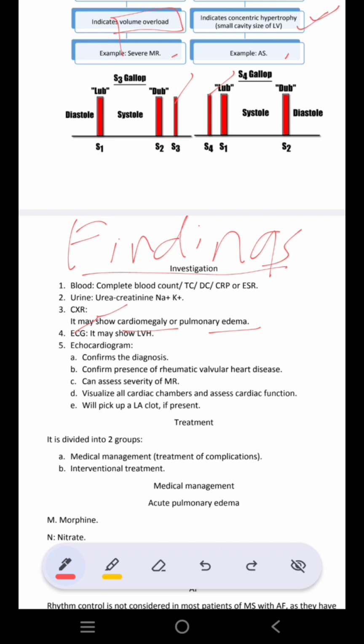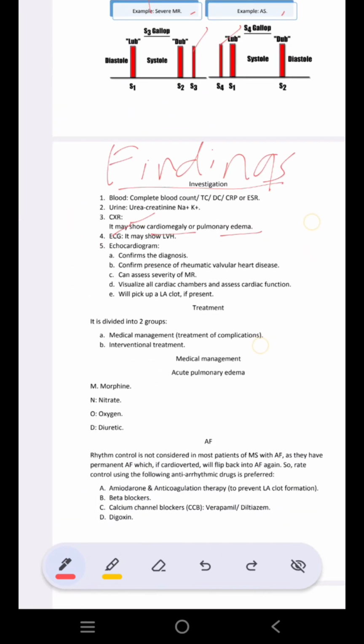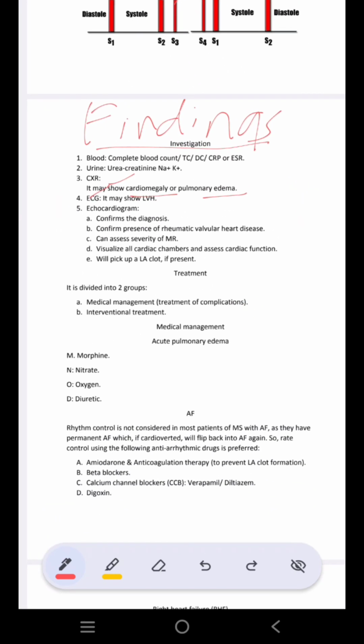Again, what will be seen in the ECG? There will be left ventricular hypertrophy. How will you know? The S in V1 plus the R in V6 should be more than 35 millimeters. You can also do an echocardiogram. Echocardiogram is the best confirmation of the diagnosis. It can also tell you about rheumatic heart disease. It will tell you about the size of the different chambers of the heart, its motion, its volume, the condition of the valves, etc. Now, how to do the treatment?